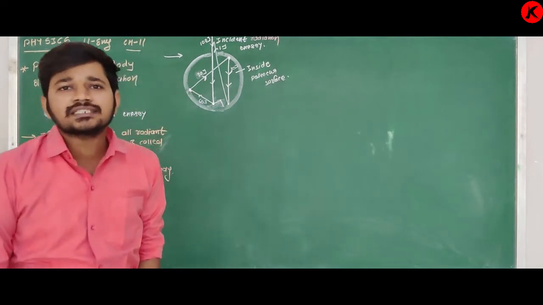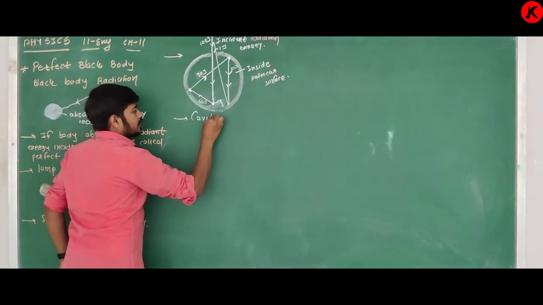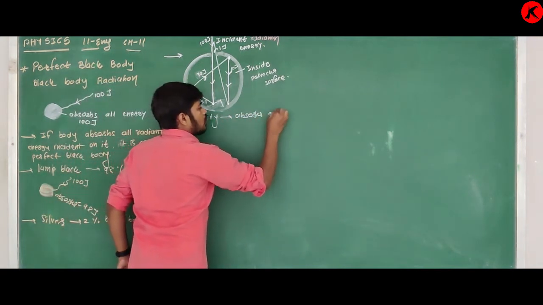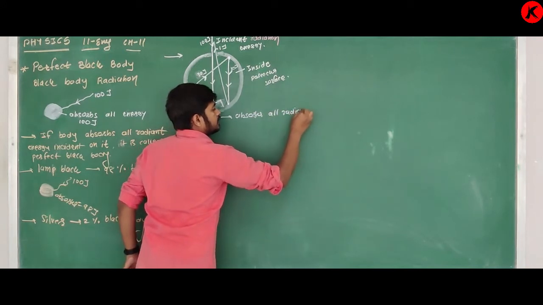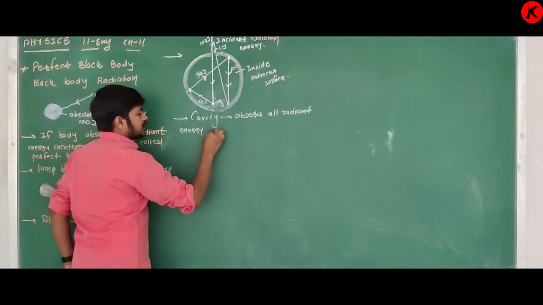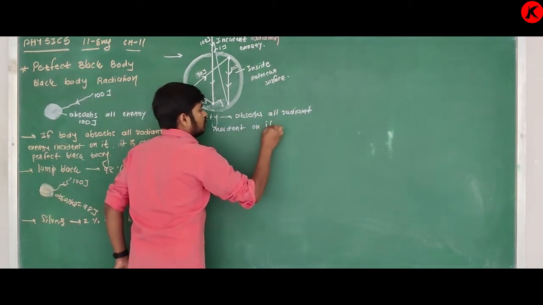Yes, we can say that the cavity absorbs all radiant energy incident on it.